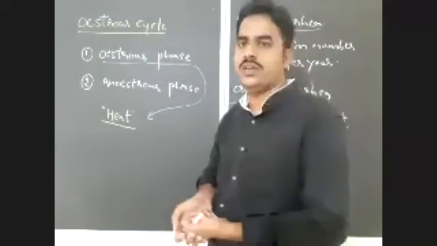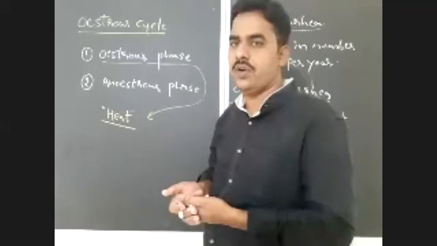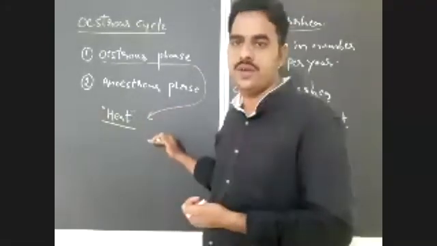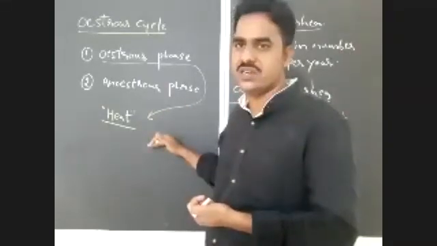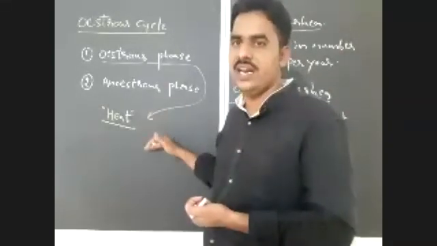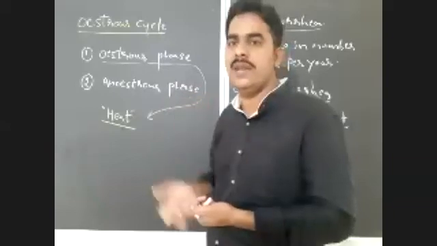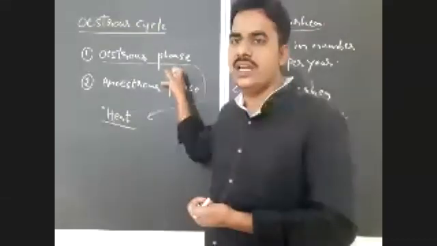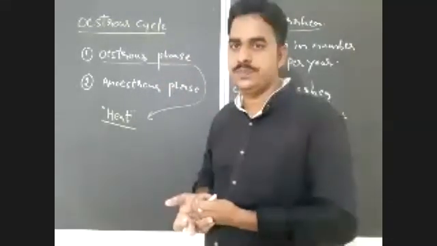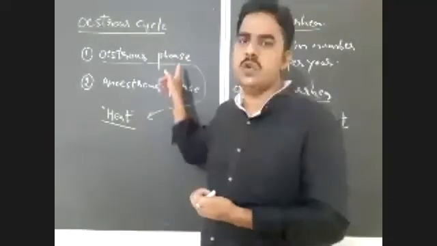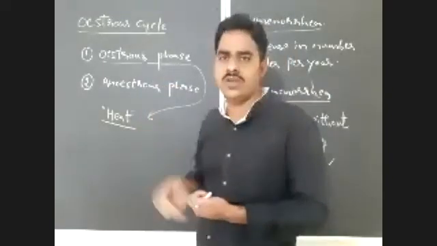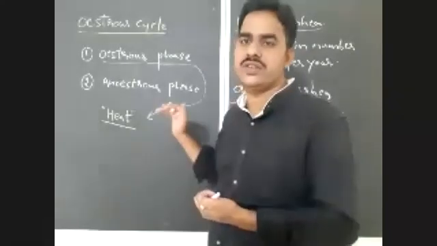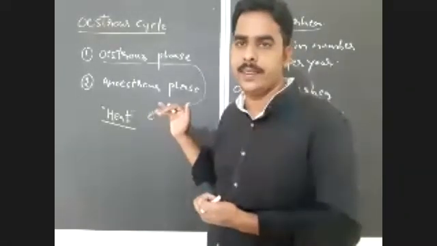Whenever the female shows a great desire for copulation, that female is in heat. Only when the female is in heat, in estrus phase, will it allow the male for copulation. And during this phase only, ovulation will take place. We have to notice that ovulation takes place only during this phase. Is it right? Okay, right, that's clear.